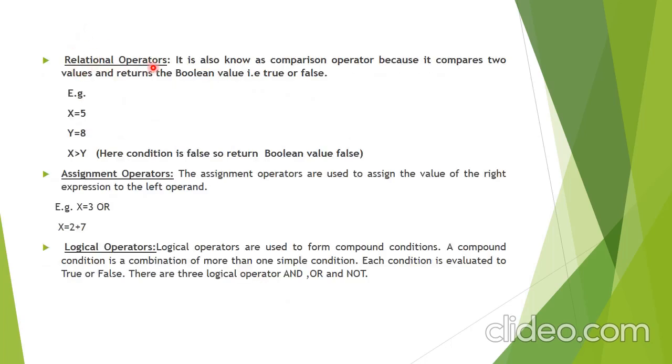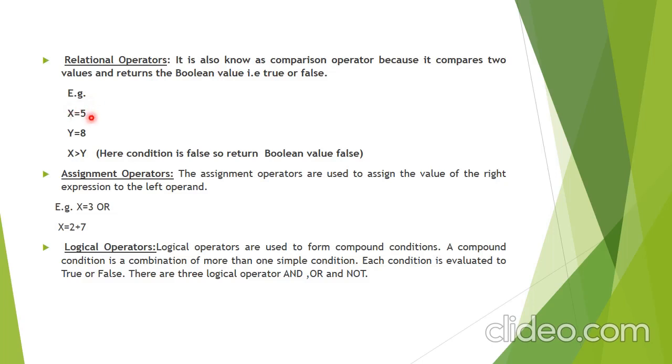Now relational operators. In this chapter we will discuss the various relational operators. They are also known as comparison operators. Whenever we want to compare two variables, we use a relational operator. The most important thing is that after comparing, it returns the value in boolean form, meaning true or false.